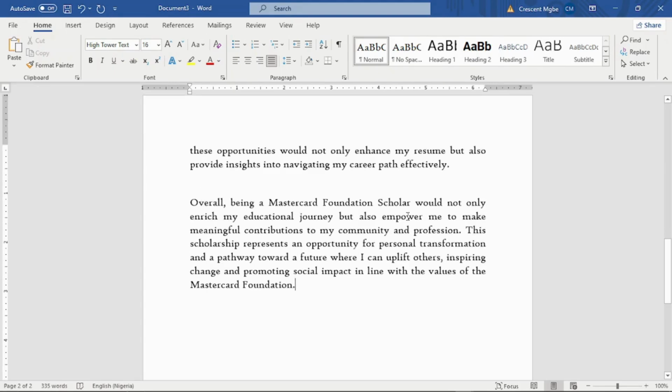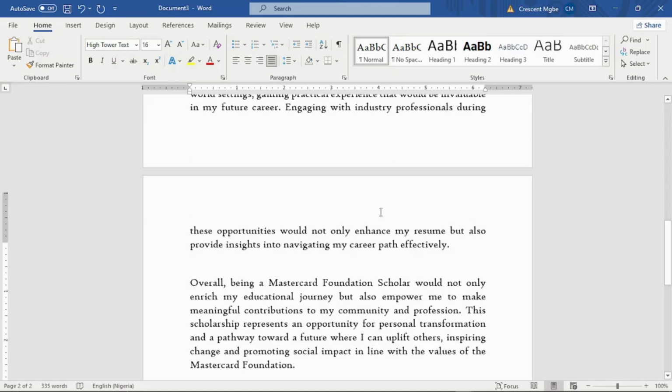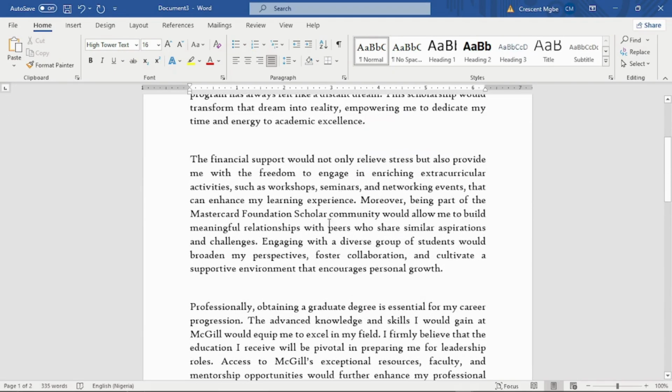Overall, being a Mastercard scholar will not only enrich my educational journey, but also empower me to make meaningful contributions to my community and profession. This scholarship represents an opportunity for personal transformation and a pathway towards a future where I can uplift others, inspiring change. So this is beautiful, guys. All you need to do, you can see that it is just 335 words. You have the liberty of writing between 250 and 335 words, right?